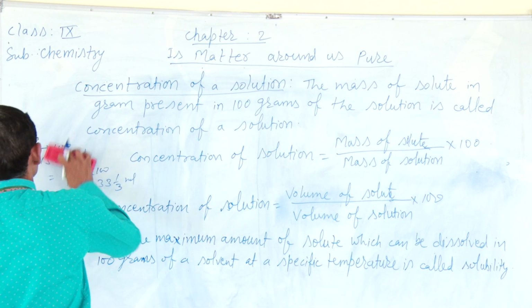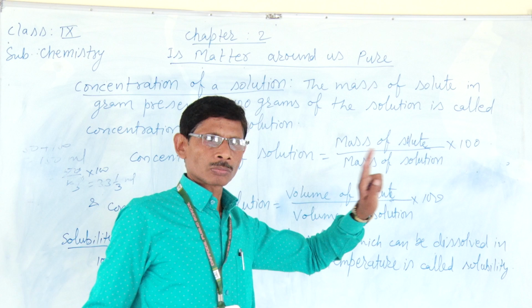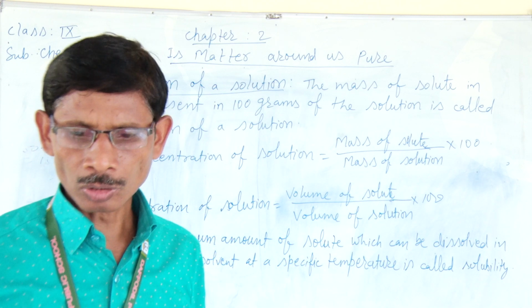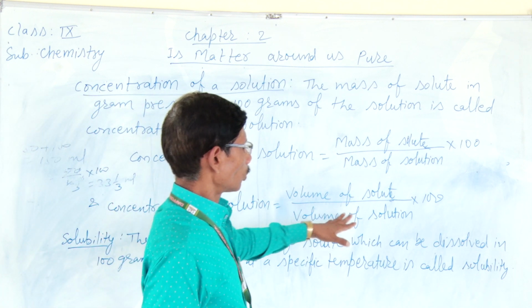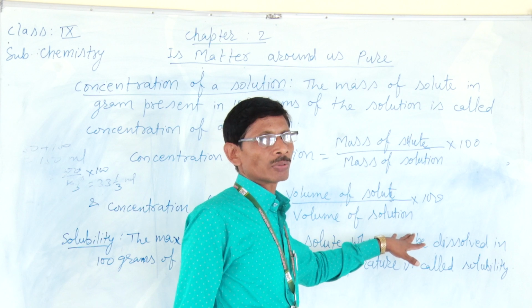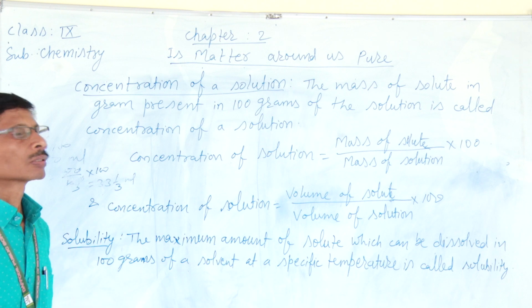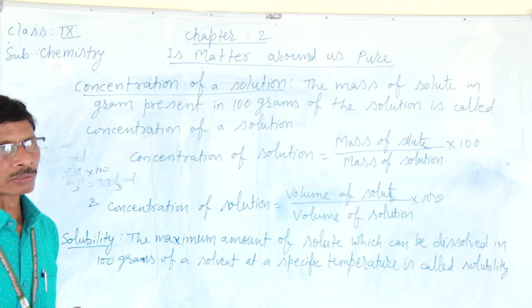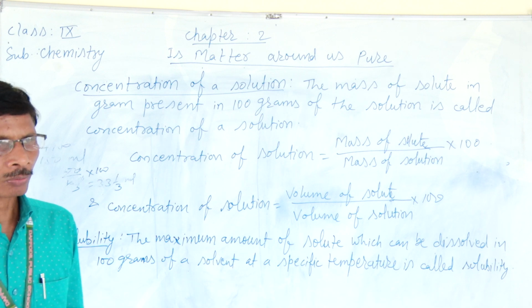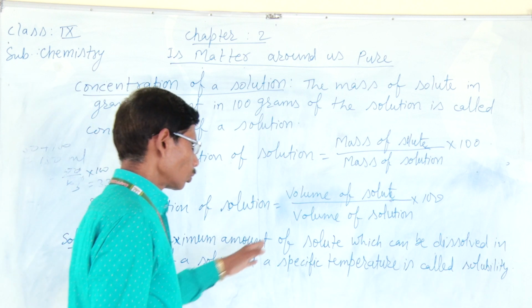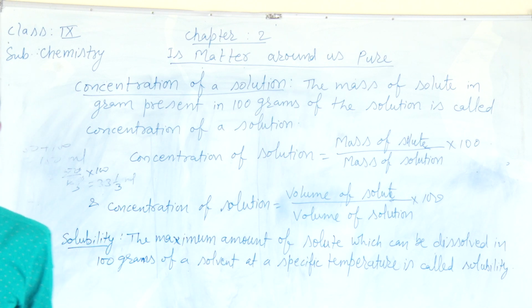So it is to be noted that it will be the mixture. That means the mass or volume of both solute and solvent will be counted in solution. If 100 milliliter of water contains 10 milliliter of alcohol, then the volume of solution will be 100 plus 10, that means 110.